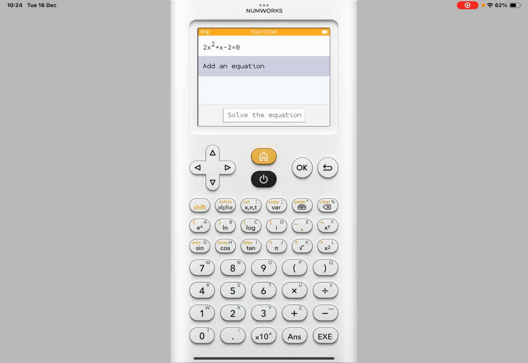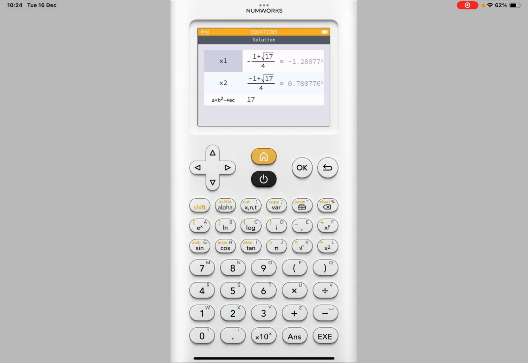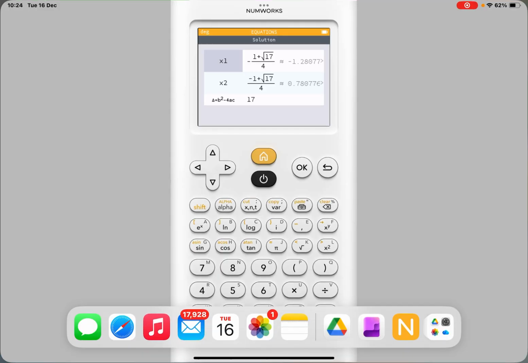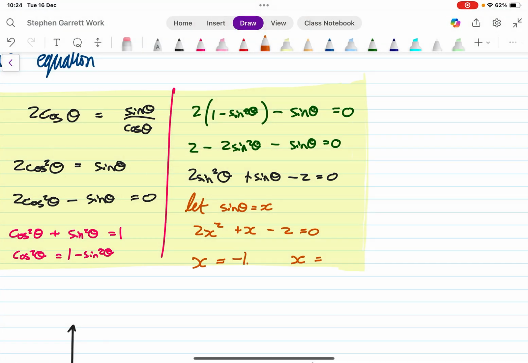So we go solve, and I've got these really delightful roots here. We'll round that to a couple of decimal places: minus 1.28 and 0.78, which means that sine theta equals minus 1.28 or sine theta equals 0.78.